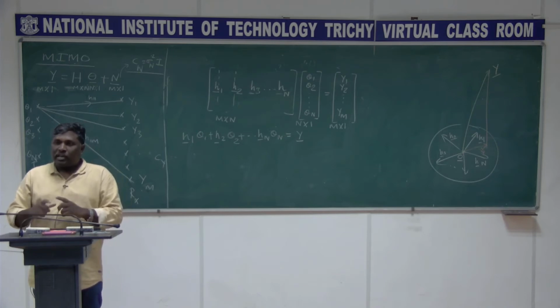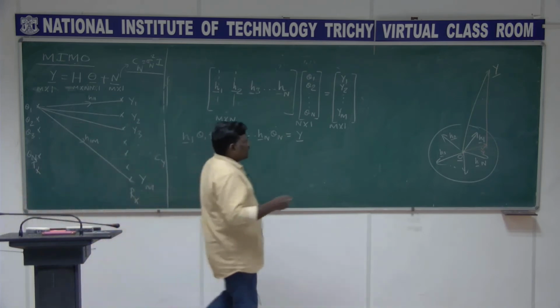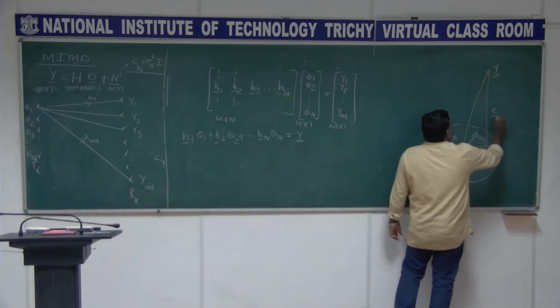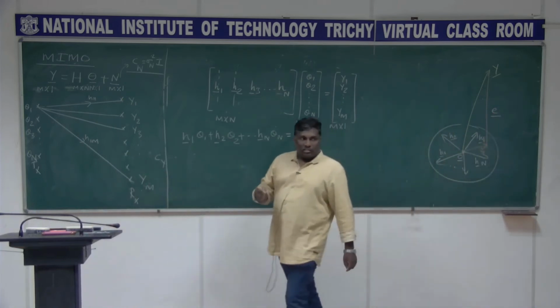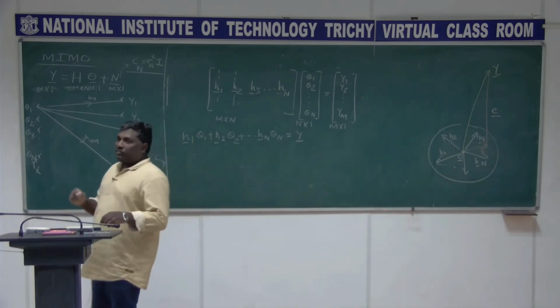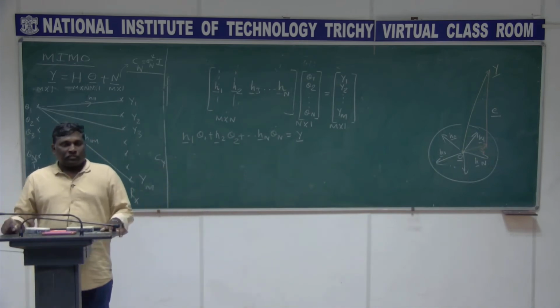Y minus y cap is going to be your error vector, and this error vector is supposed to be minimum. Your error vector is getting minimized.